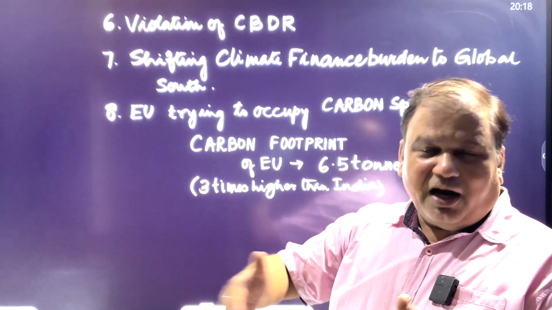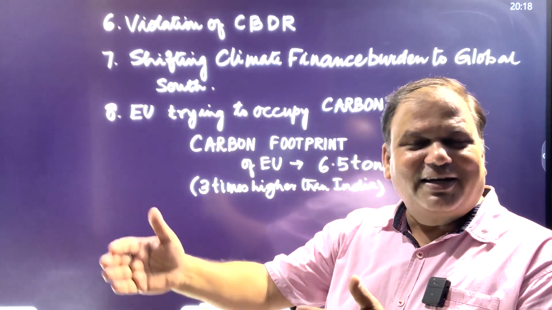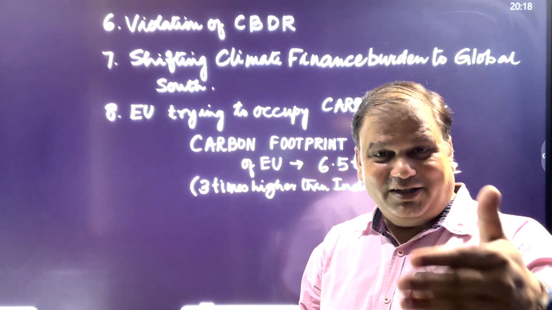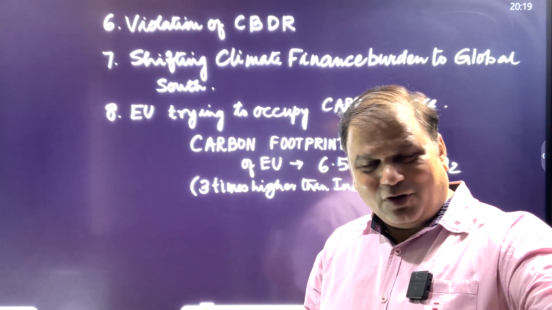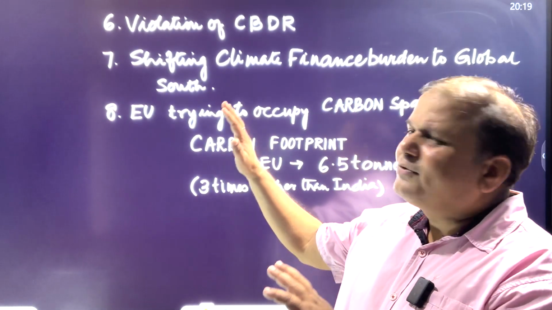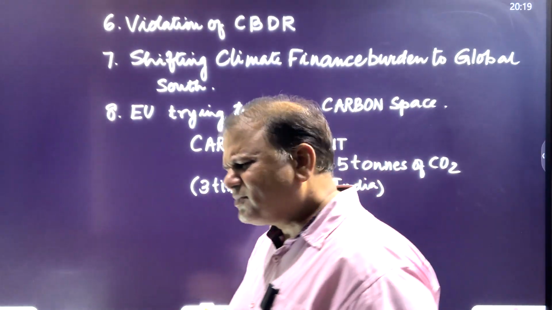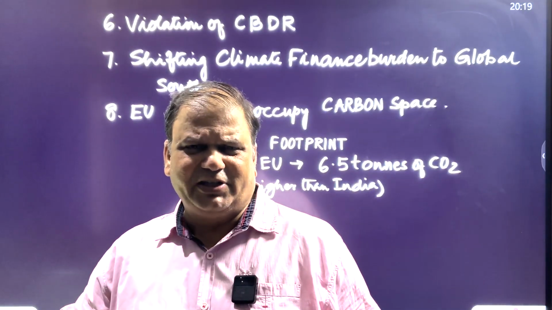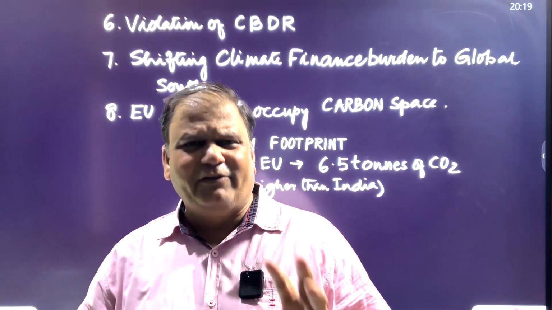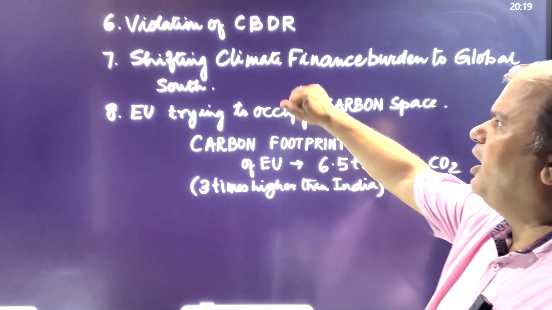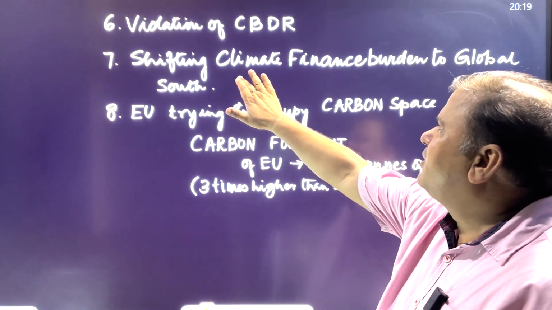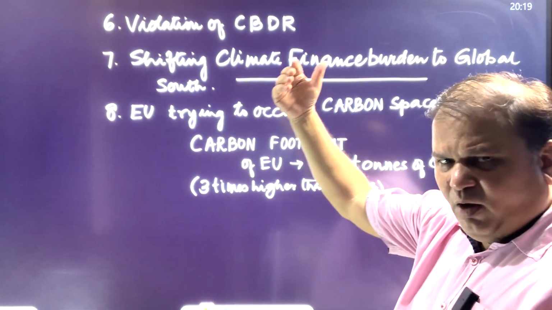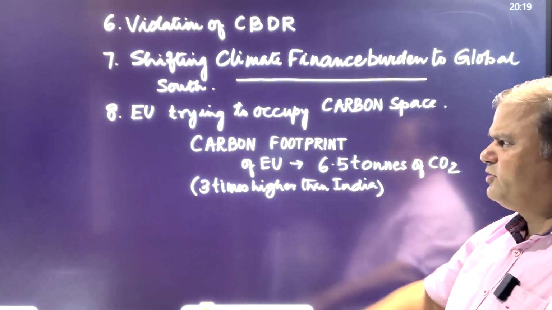Because they started industrialization. It was there where industrialization started. There is a principle which is called the polluter pays principle. So it is the rich countries which are responsible for global warming and climate change. So common but differentiated responsibility means that certainly both developed and developing nations would try to mitigate the impact of global warming and climate change, but responsibility should be more on developed nations. So it's a violation of CBDR, and it is nothing but shifting climate finance burdens to the global south. Clear? It should be paid by the global north, but it is being shifted towards the global south.